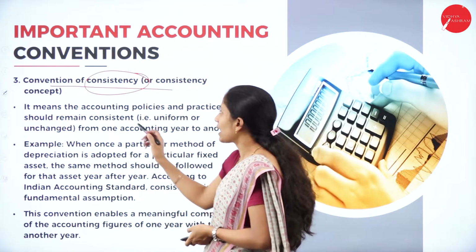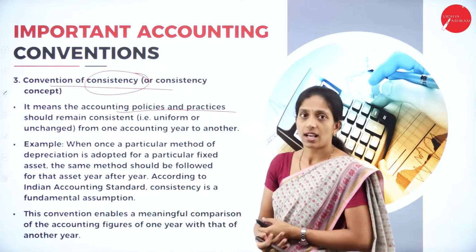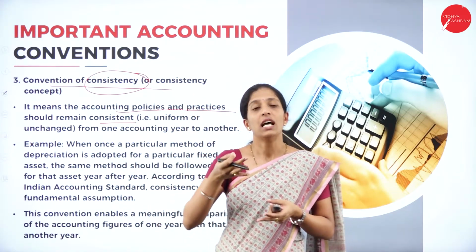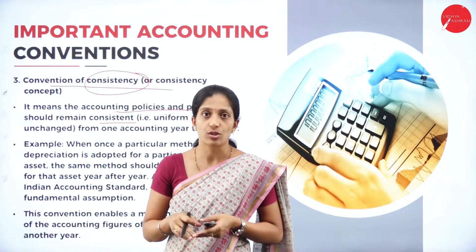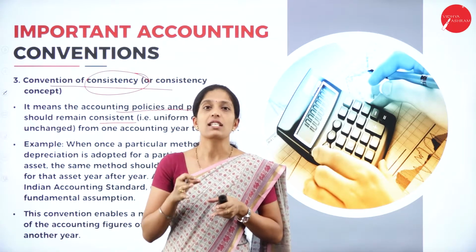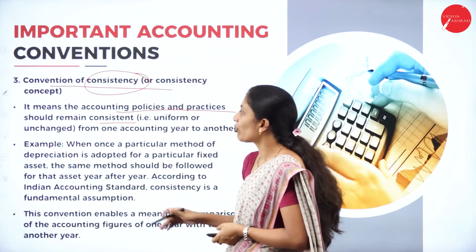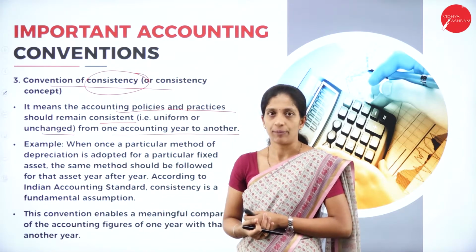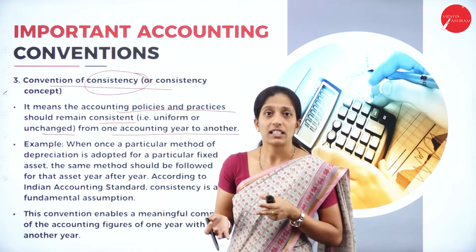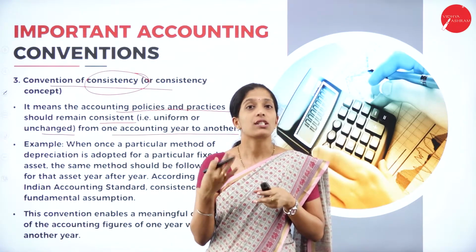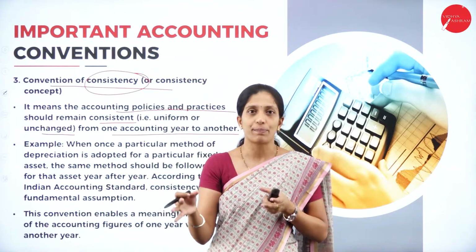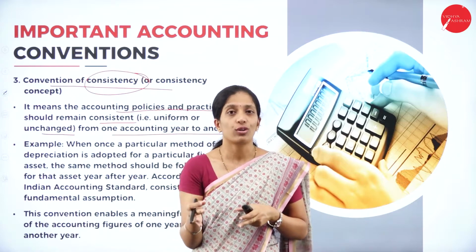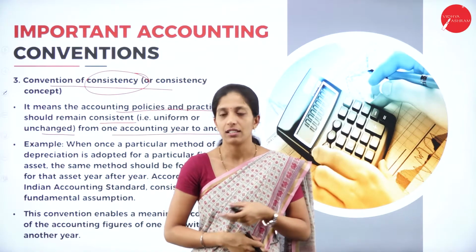So it means that accounting policies and practices should remain consistent. Whatever accounting policies or practices the organization follows should be consistent in nature, that is, uniform and unchanged from one accounting year to another. Whatever principles and practices the organization follows have to be the same. If we do not follow that, the comparison will be difficult.